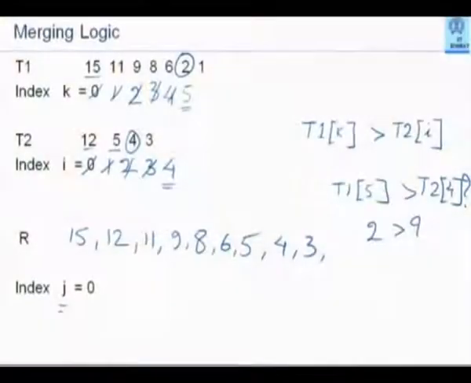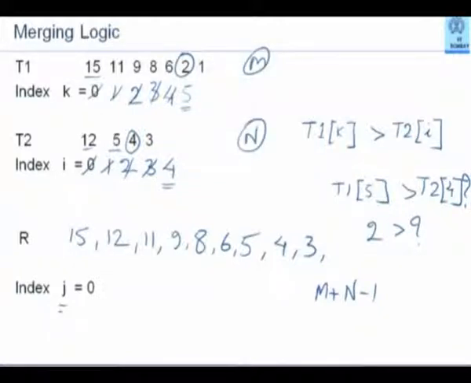Compare, push, increment. Keep on doing this till you get all the elements in R. I know what my boundary condition is. If I am starting with j equal to 0, I have to continue pushing elements till the index becomes how much? M plus n minus 1, if there are m elements in T1 and n elements in T2. The total number of elements in the result array will be m plus n. 0 is the first index, so m plus n minus 1 is the last index.